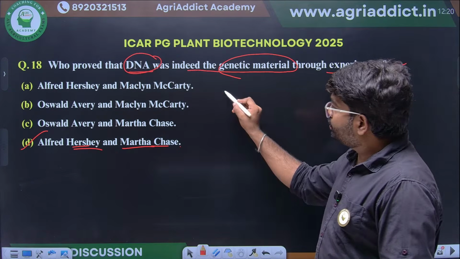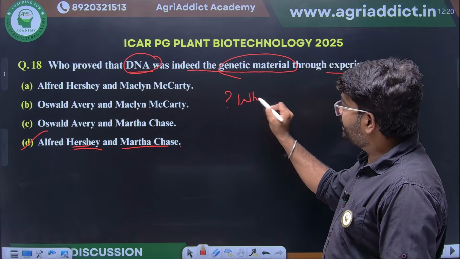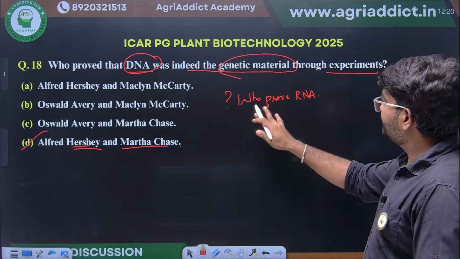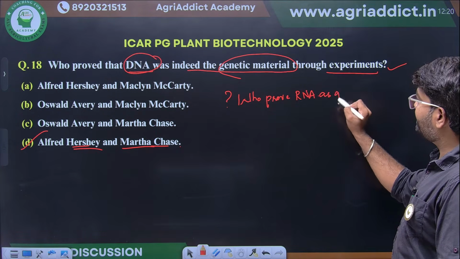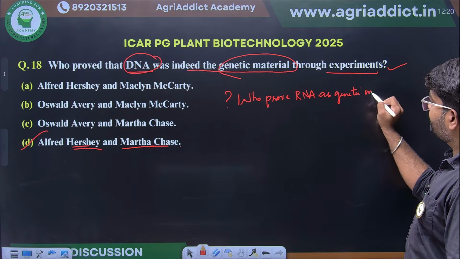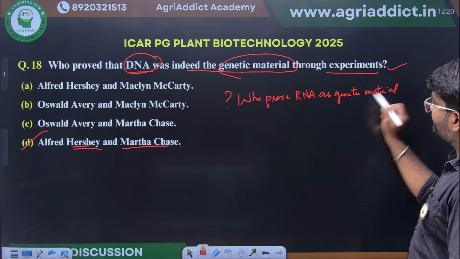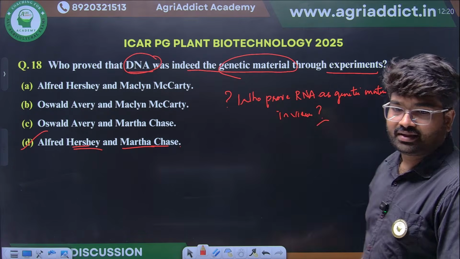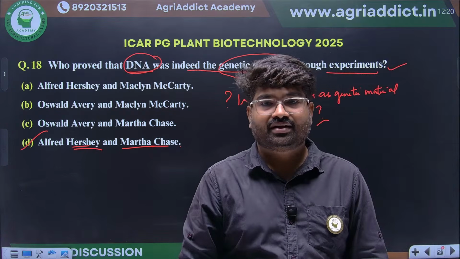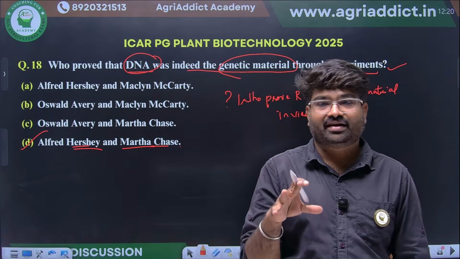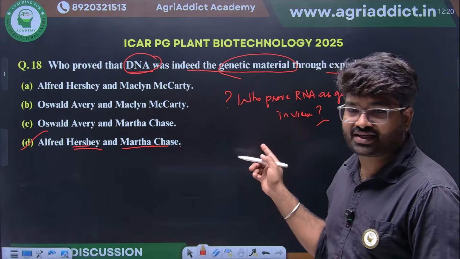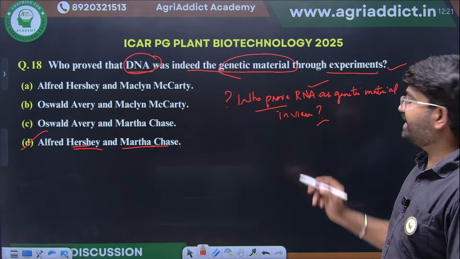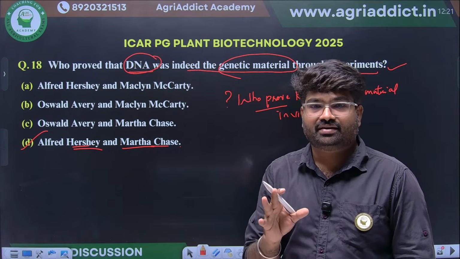Then who has proven that RNA is the genetic material? This is homework for you. Find who proved RNA as genetic material in viruses. You just go through this one also. Who has given the experimental proof for RNA as a genetic material? I will ask this in the next class. This is homework for you.